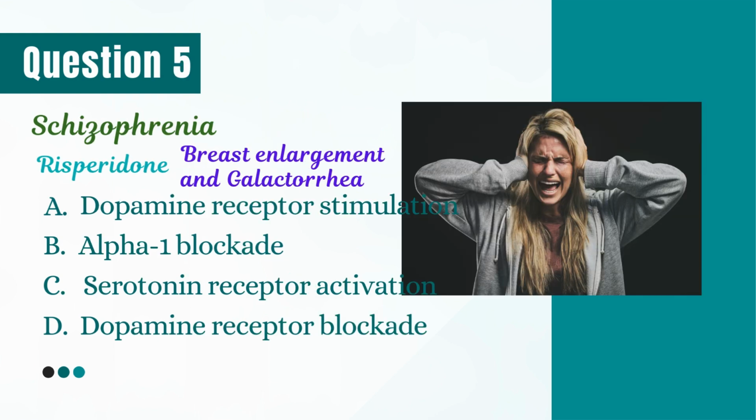Question 5. A young male is treated with risperidone for schizophrenia. After a few weeks, he develops breast enlargement and galactorrhea. Which mechanism explains this side effect? Correct answer is D, dopamine receptor blockade, which increases the prolactin level. So the above symptoms were raised. Let's see the other choices. Dopamine stimulation would lower the prolactin. Alpha-1 blockade causes hypotension, not hyperprolactinemia. Serotonin activation is not the main mechanism here.